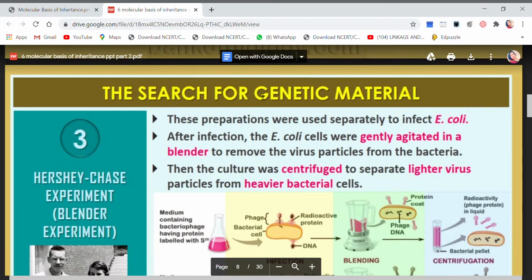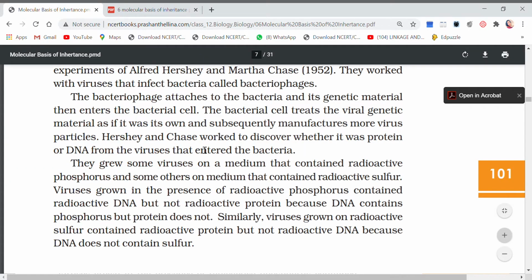Now what were the findings? Let me first show you your NCERT. The same things are written here also, but we should read so that we do not miss any part. Bacteriophage attaches to the bacteria and its genetic material then enters the bacterial cell. The bacterial cell treats the viral genetic material as if it was its own and subsequently manufactures more virus particles. Hershey and Chase worked to discover whether it was protein or DNA.